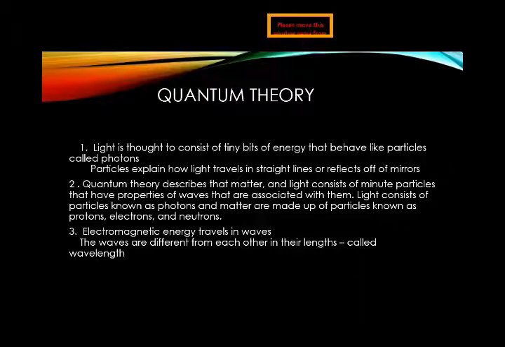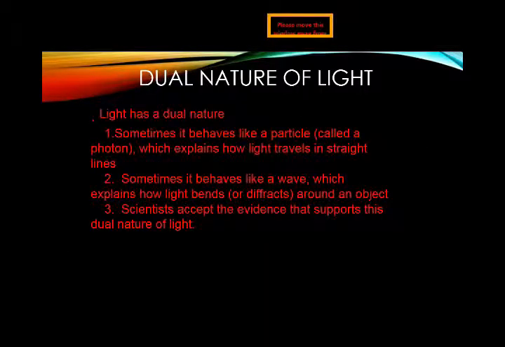Okay, now we are moving toward the next topic, that is the dual nature of light. As I told you, light exhibits both types of nature: sometimes it behaves like a particle and sometimes it behaves like a wave. So we must know how it behaves like a wave, what are the phenomena which prove that light behaves like a particle, and what are the phenomena which prove that light behaves like a wave. So here we will consider that sometimes light behaves like a particle.